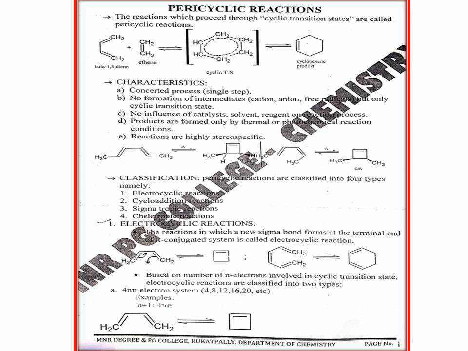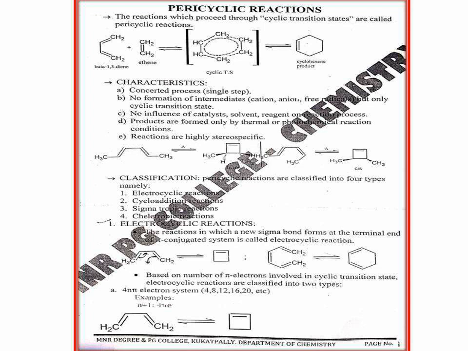There will be no influence of catalyst, solvent, or reagents on the product formation, and these are thermally allowed or photochemically allowed reactions. This means these pericyclic reactions happen under the influence of heat or light. And these reactions are highly stereospecific.